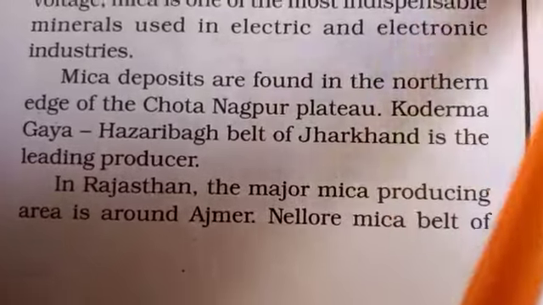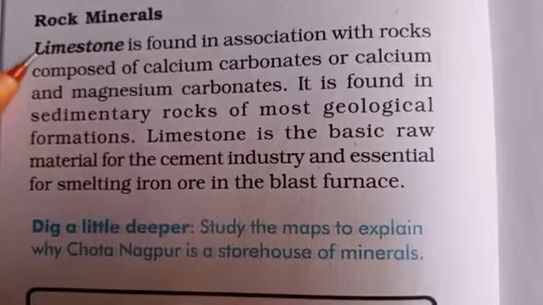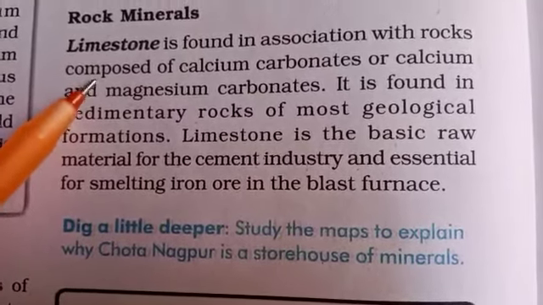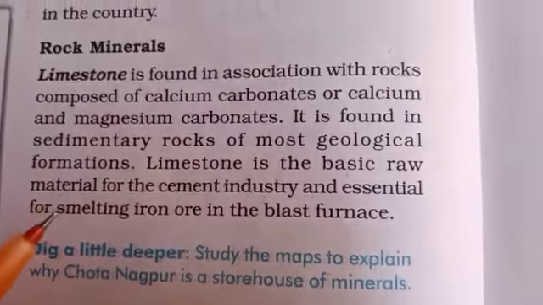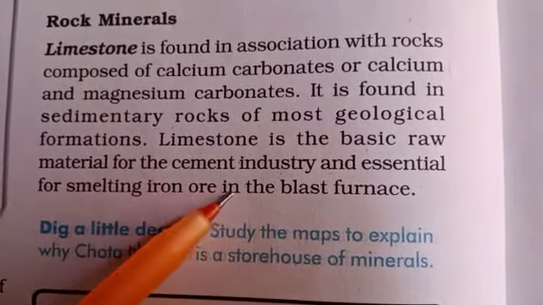Next one is limestone. Limestone is found associated with rocks and is composed of calcium carbonate. It is mainly found in Rajasthan, Madhya Pradesh and other places. It is mainly used in cement industries.